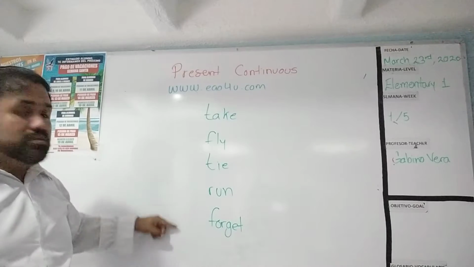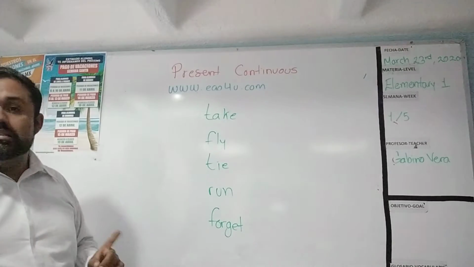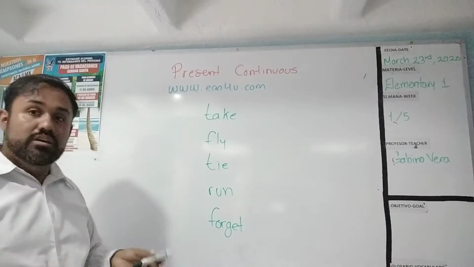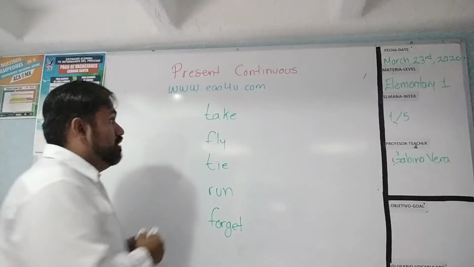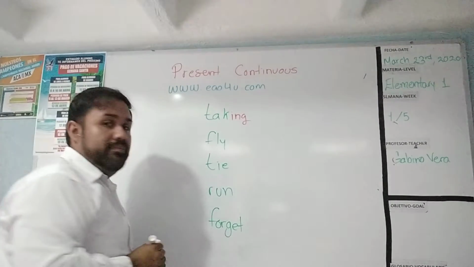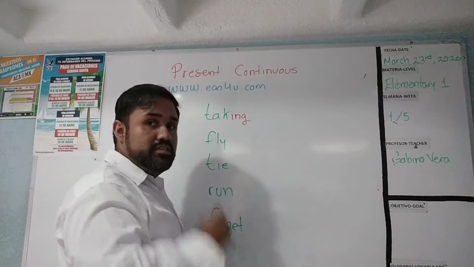With these 5 verbs, every one of them has a special form to write the ing. For example, check it out. The verb take is taking. Here the rule is very similar. It's very easy.